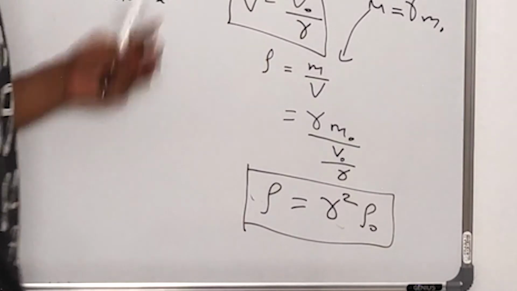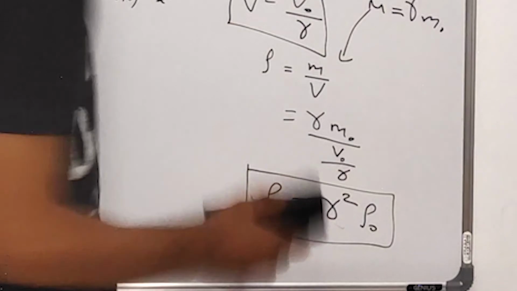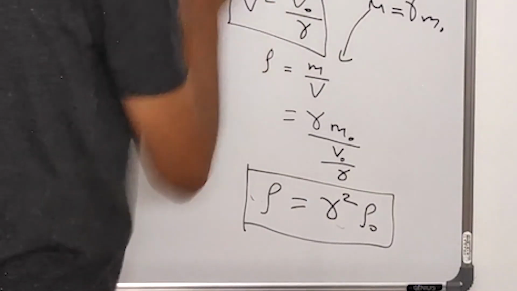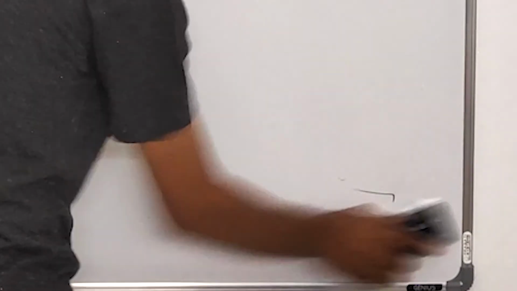These relations need not be learned by heart. You can derive them, but just in case, I'm showing them beforehand. This is more important for GATE than it will be for CSIR.